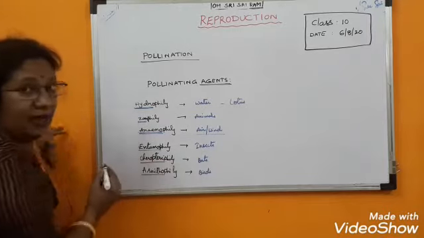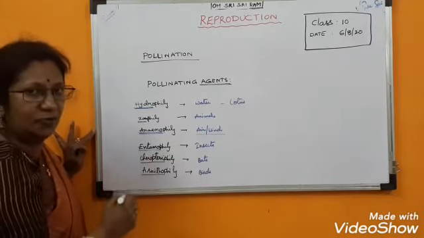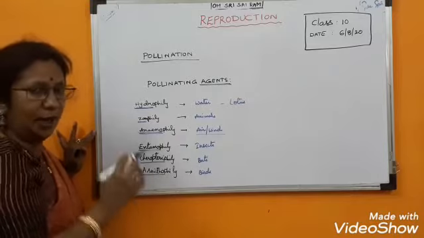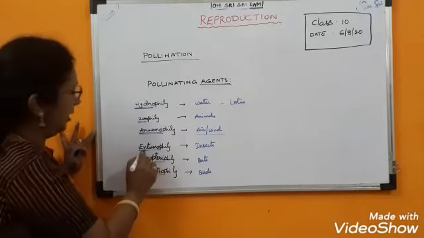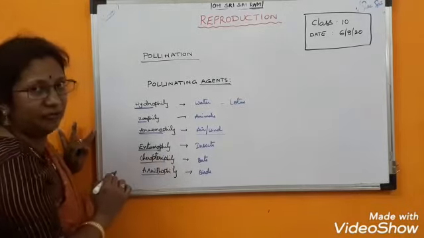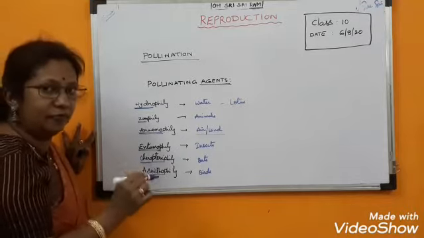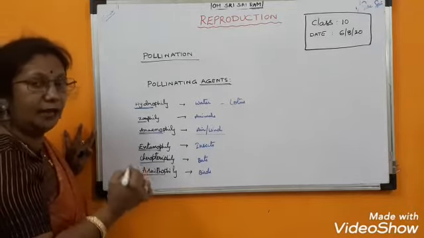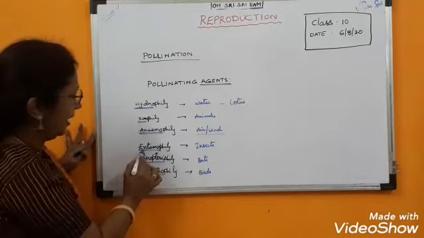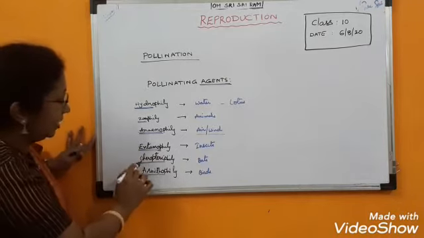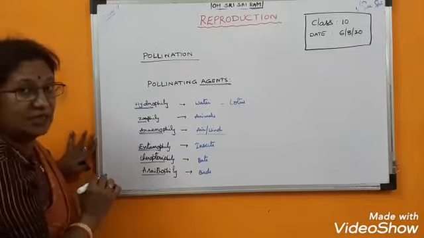Then entomophily. Entomology means the study of insects. Any insect that is helpful for the transfer of pollen grains from anther to stigma, then it is called entomophily. Then chiropterophily. Chiropterophily means bats.